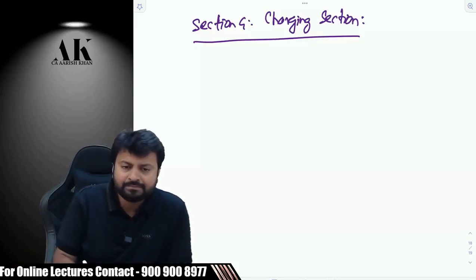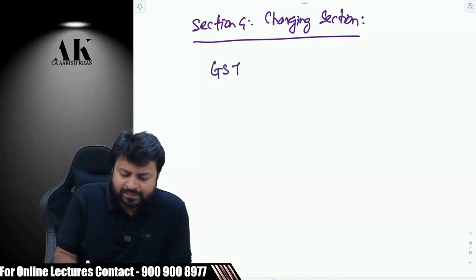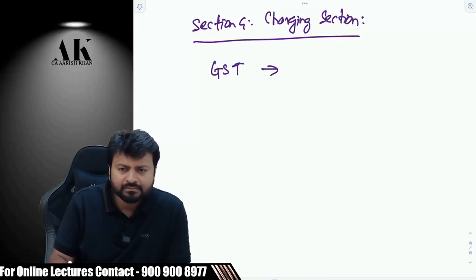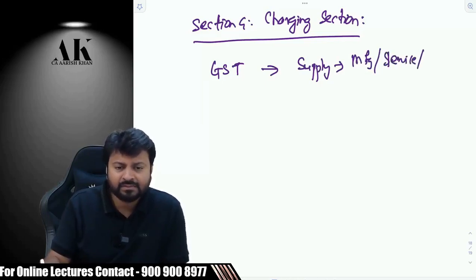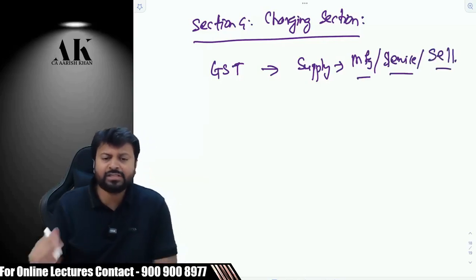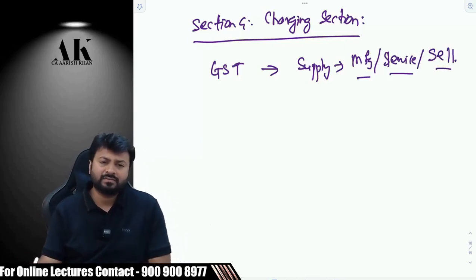For example, why is GST imposed? Just because you are not doing anything, it won't be. You have to do something. Why is GST imposed? You have to supply something. Supply means what? You have to manufacture, or you have to provide service, or you have to sell. You have to do any of the three things for GST to be imposed. Yes or no?